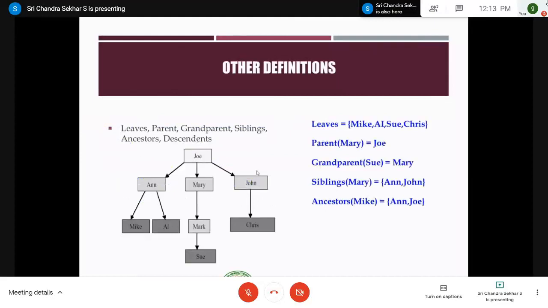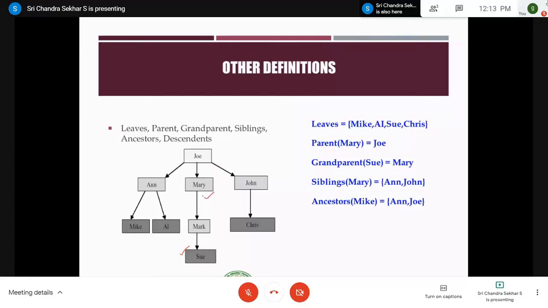Let me take one simple example. What is the grandparent of Sue? Grandparent means you have to go 2 levels up. If you go 1 level above, it is called a parent. If you go 2 levels, it is called a grandparent. Therefore, the grandparent of Sue is nothing but Mary.